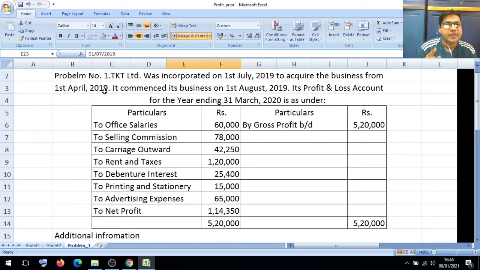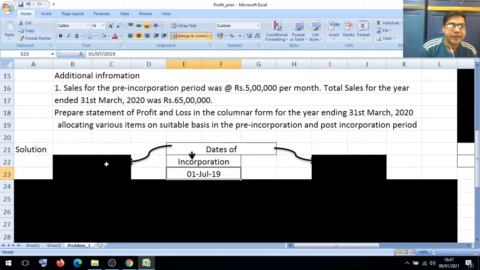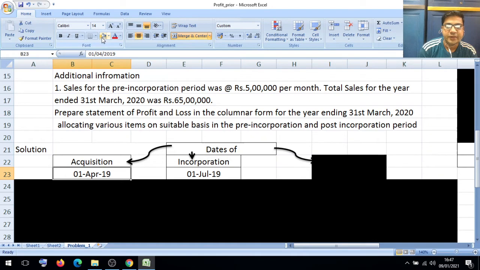It means they acquired new business, some other firms. So the date of acquisition is 1st April 2019, and we will write it here.